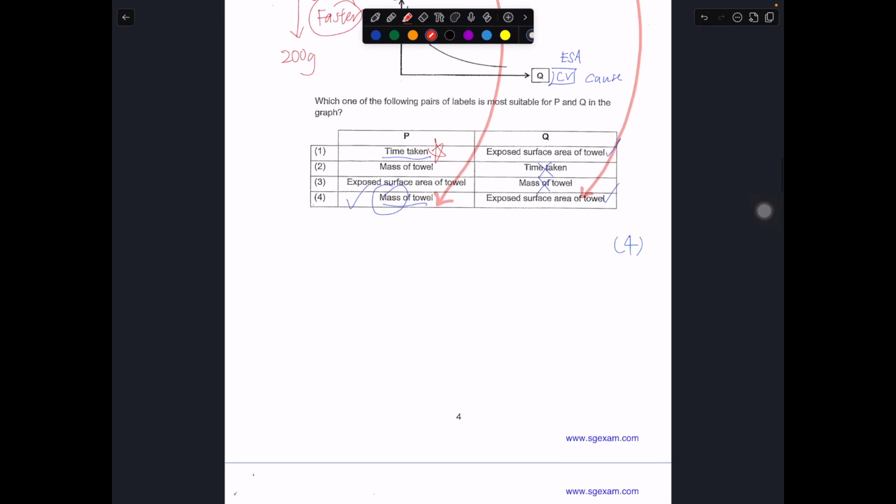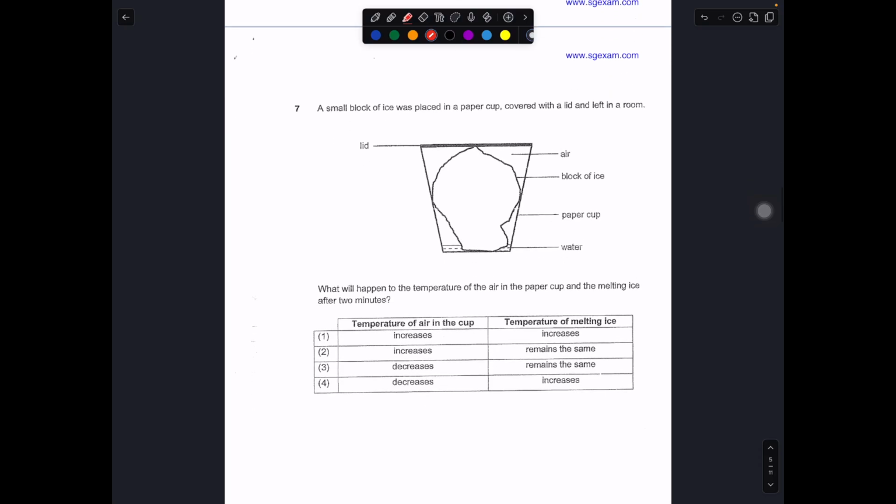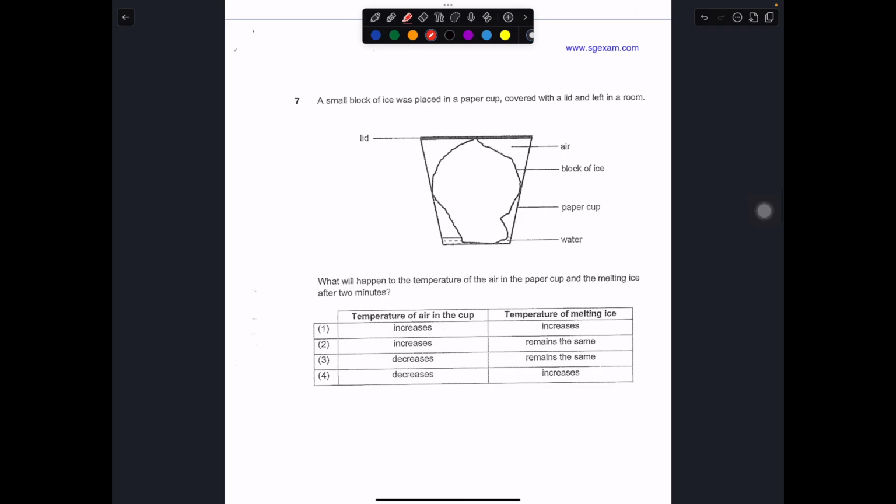Okay, so let's move on to question number 7. A small block of ice was placed in a paper cup covered with a lid, left in the room. So you can see water and you can see a block of ice. You can see that this block of ice still has some water at the side. So it must tell you that this process is melting, because it exists between two states, solid plus liquid. It is in the process of melting, haven't melted yet.